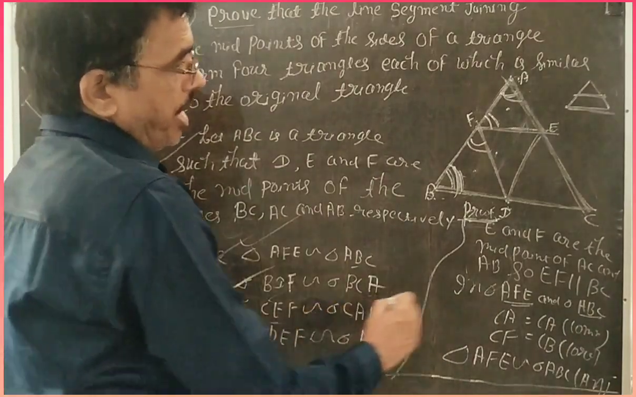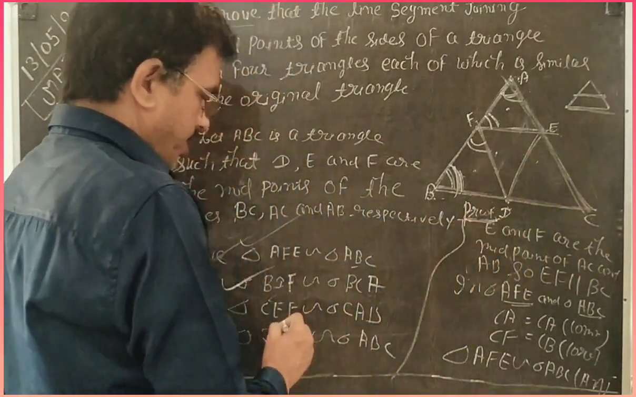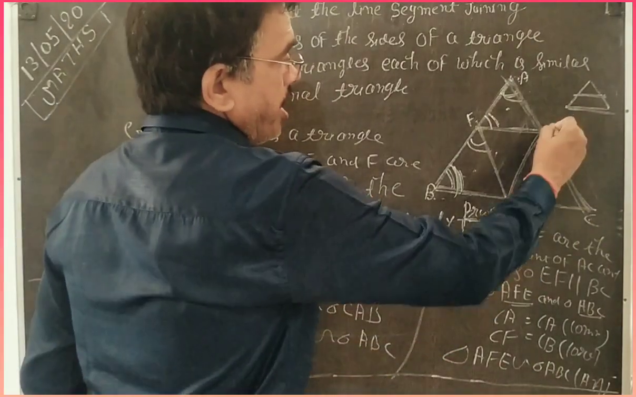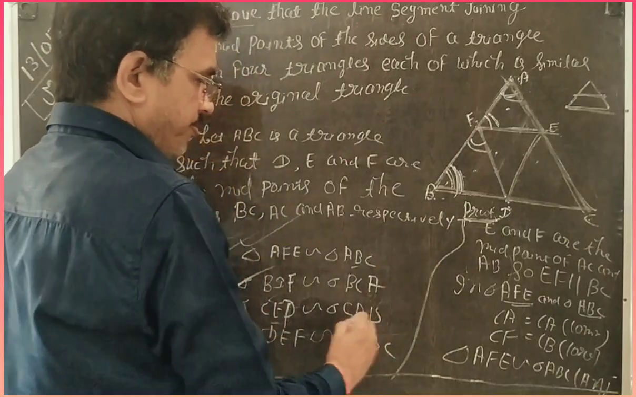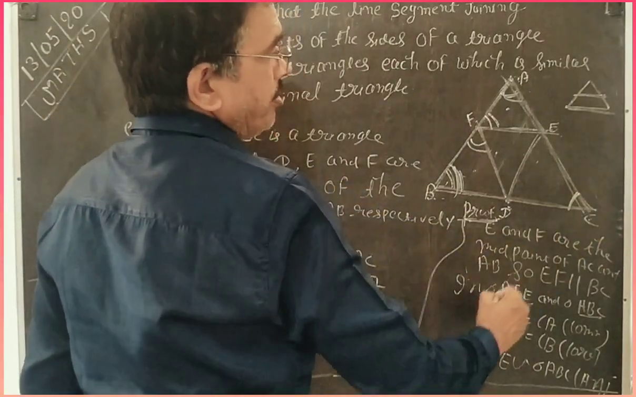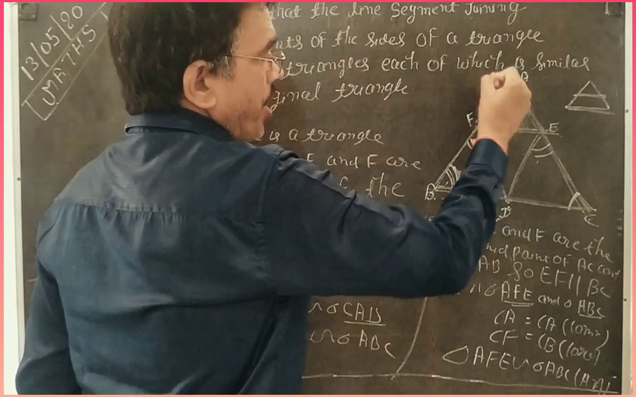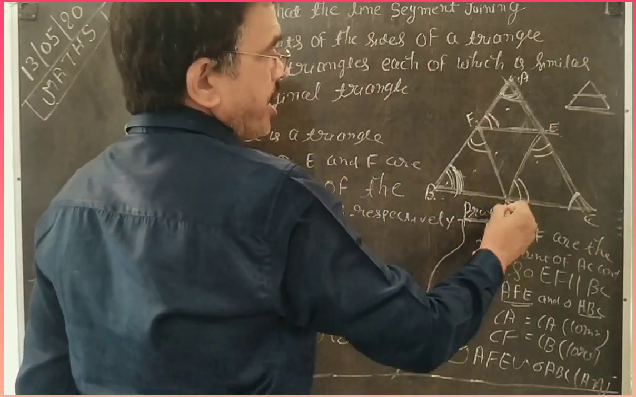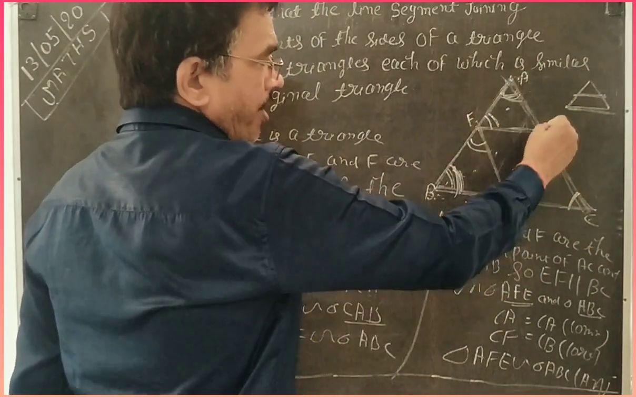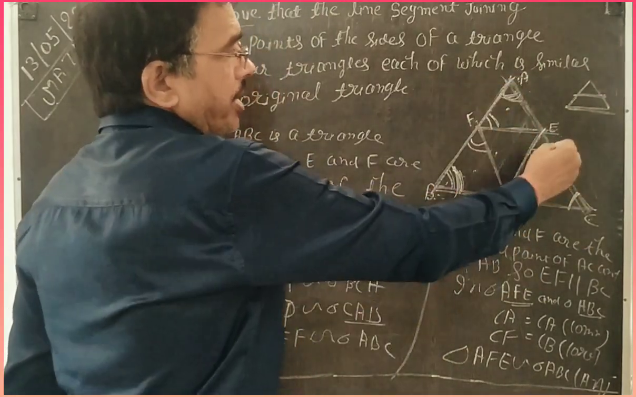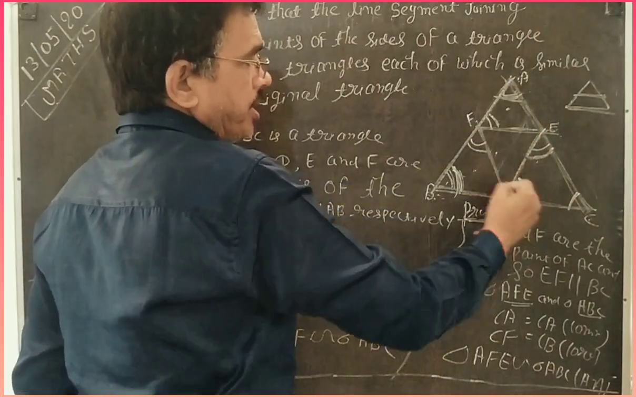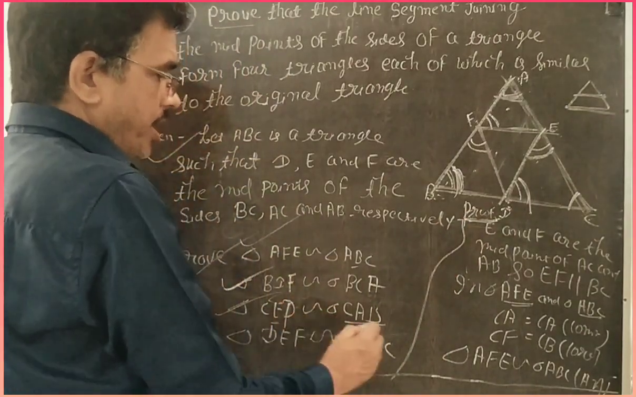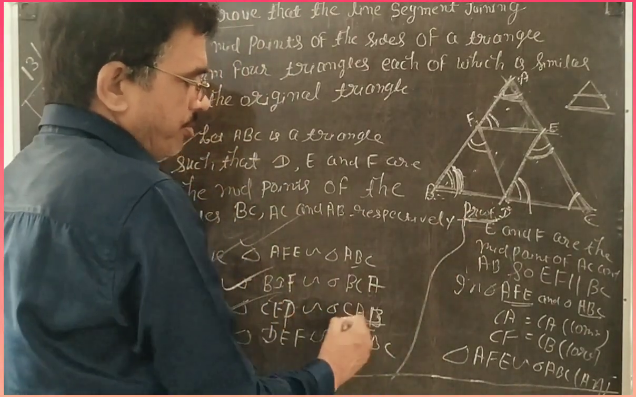Third, triangle CED similar to CAB. How is it possible? Angle C is common, and angle E is equal to A and angle D is equal to B. So CED is similar to CAB. Why? This line is parallel to AB, then this angle is equal to A and this angle is equal to B. So by AA similarity, CED is also similar to CAB.